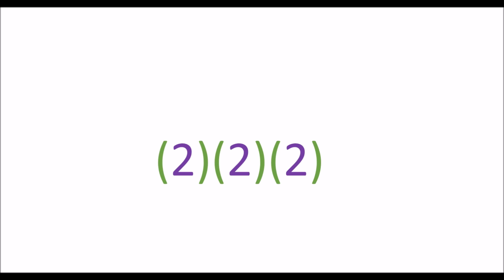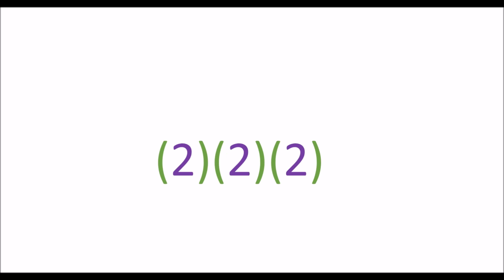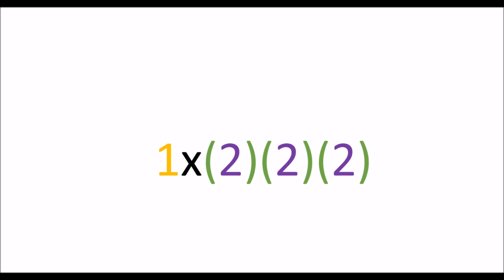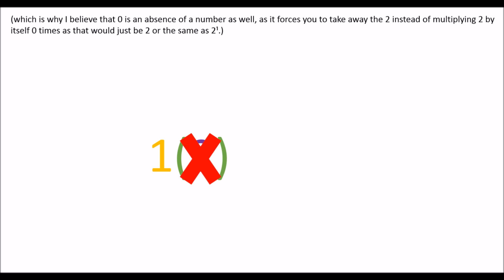So if we have something to the 0 power, say for instance 2 to the 0 power, then what would the answer be? Well, the answer is 1, and here's why. When you have something to the power of something else, for instance, let's go back to 2 to the third power, you are not multiplying 2 by itself 3 times. Oh no, you're multiplying 1 by 2 by 2 by 2. This means that if you have 2 to the 0 power, then you multiply 2 by itself 0 times. But the 1 stays there, so the answer is 1.